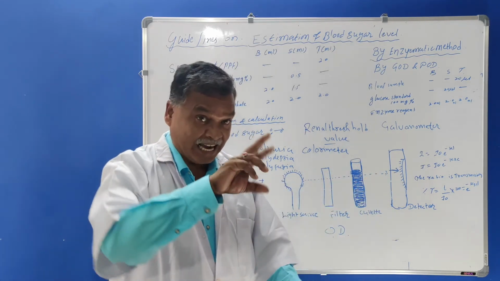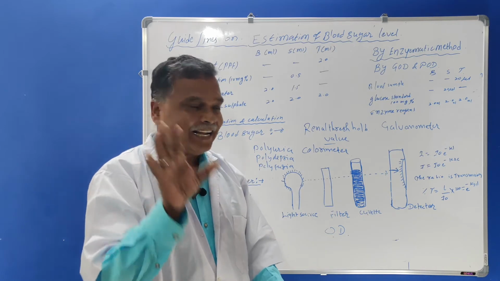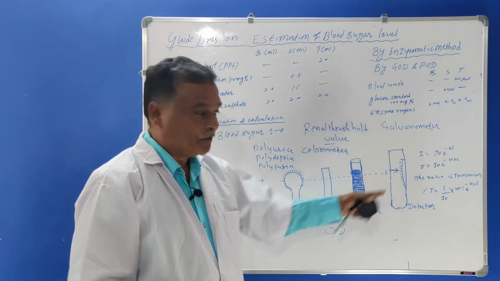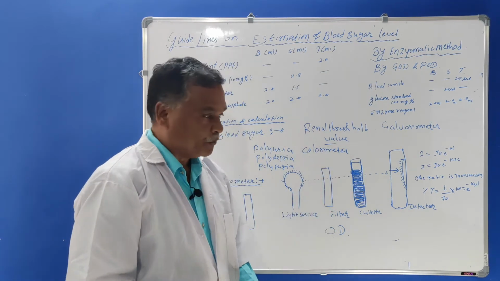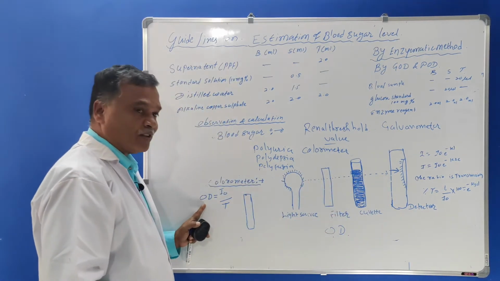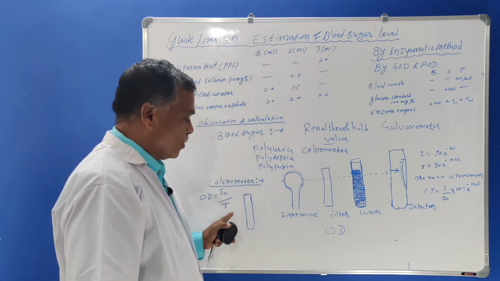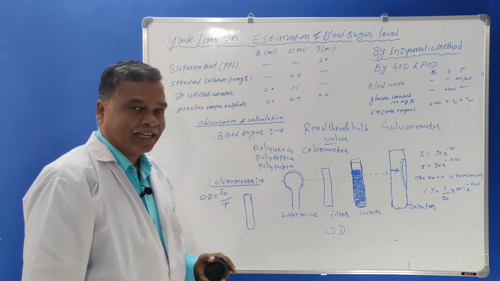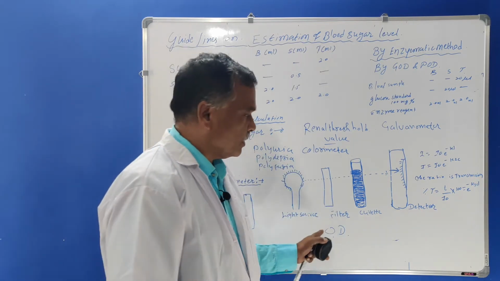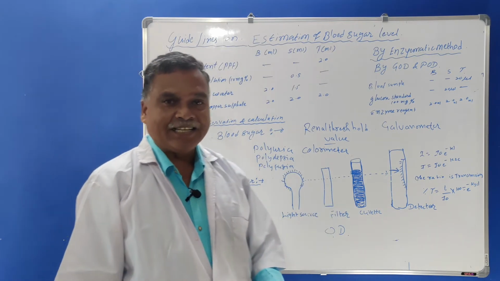And this galvanometer will show the reading. There will be the deflection of this arrow whenever this light passes through the solution, and that deflection will give us OD. OD means optical density is equal to IO upon T, that is incident light upon transmitted light. So you must know that this optical density is measured.